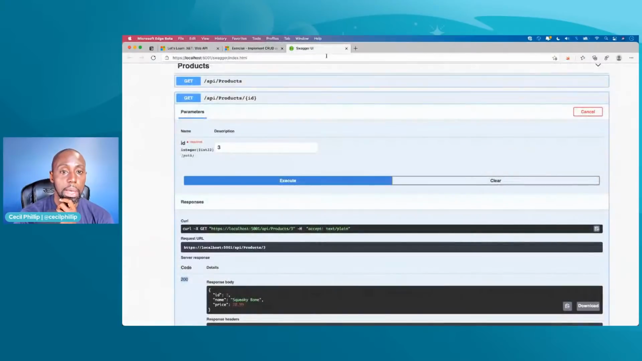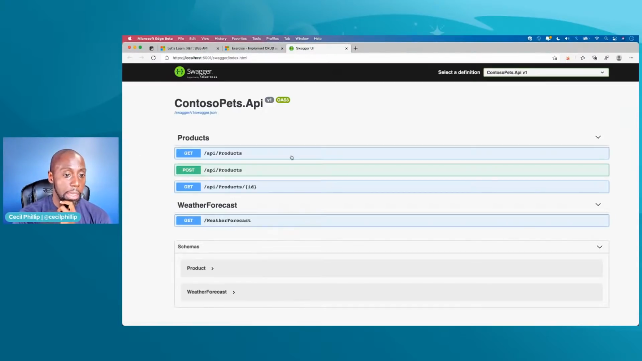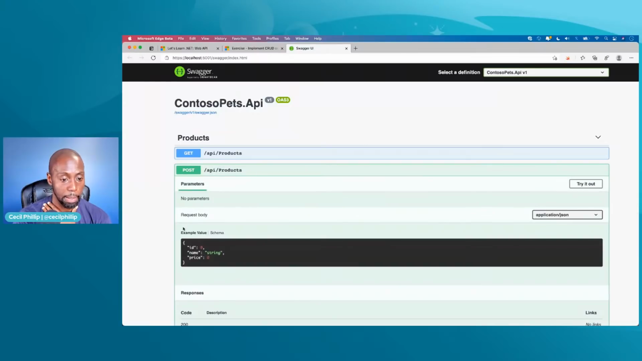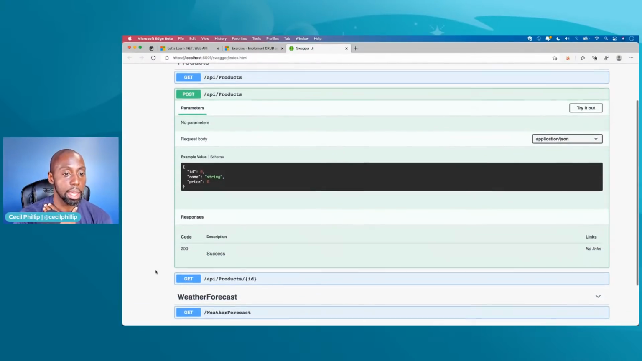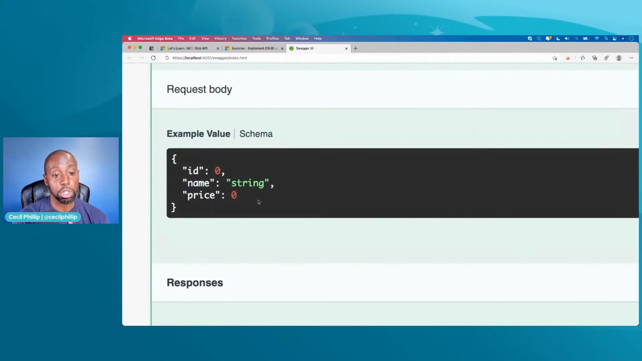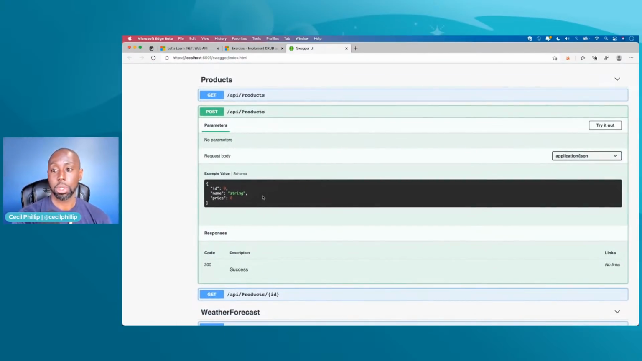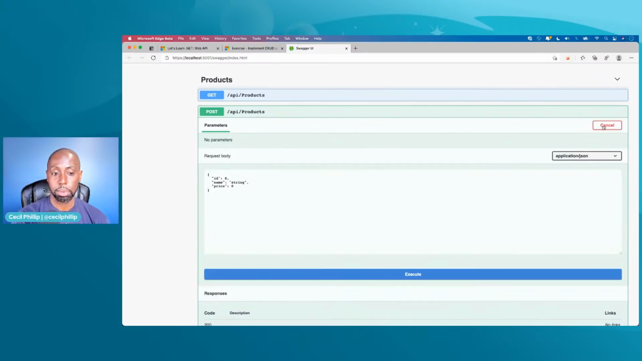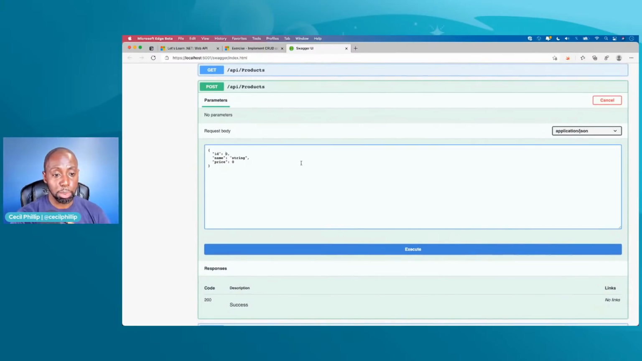Okay, so I'm going to refresh the Swagger UI really quickly. We should have a post operation, right? And notice that it gives me an example. This is what it's expecting it to look like. So I should have an ID, I should give it a name, and I should also give it a price. So let's go ahead and try it out. Boom. Now I just have to replace these values. I'm going to use a big value, like 230, so definitely not going to conflict with that.